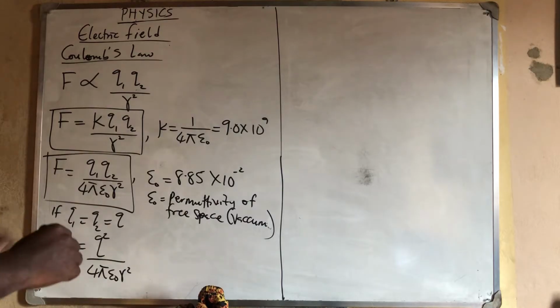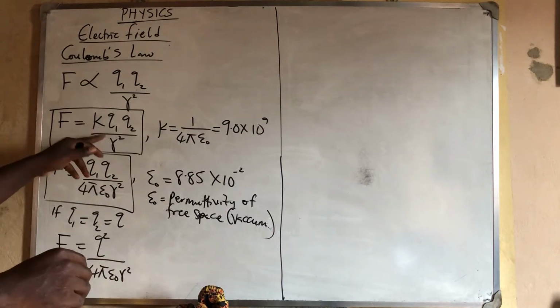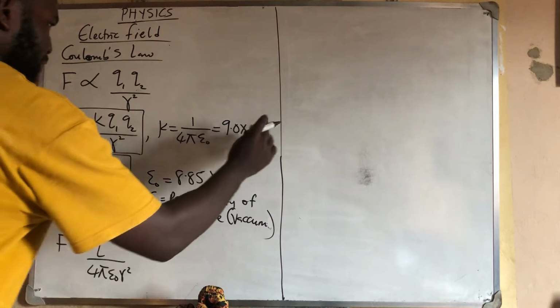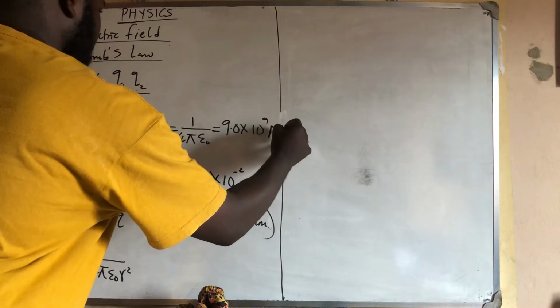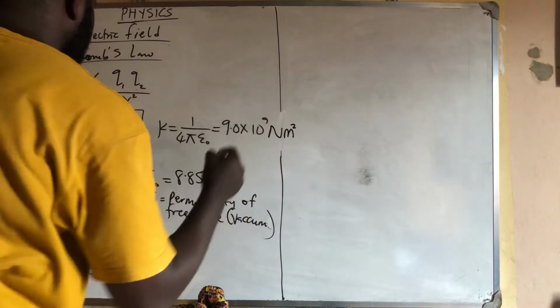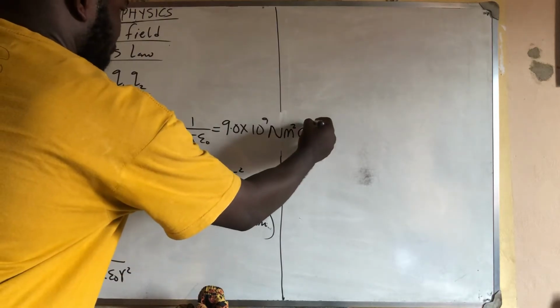So to know the SI unit of this K staying alone, this one multiplied by this. The SI unit of this is supposed to be Newton meter squared, then C is Coulomb, then it will come down. So I have per Coulomb squared.